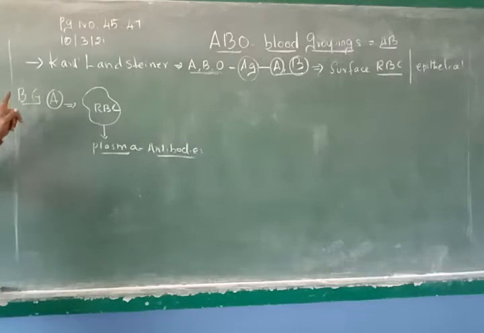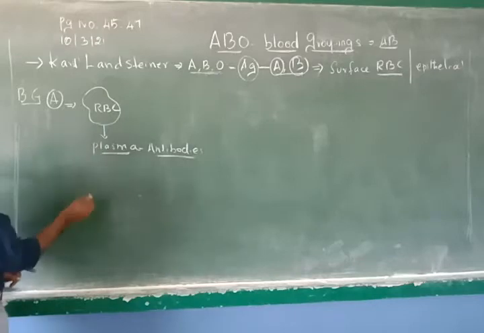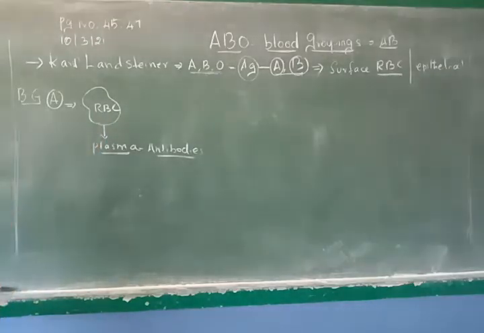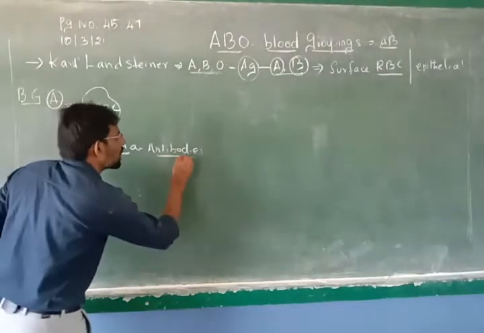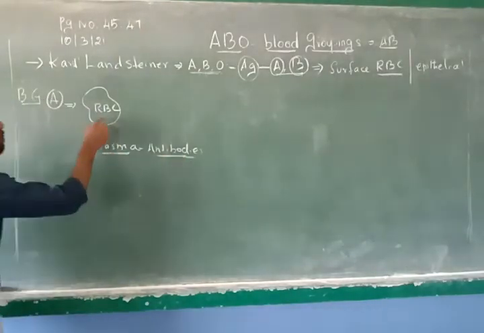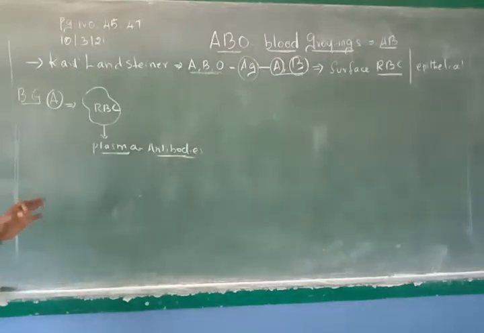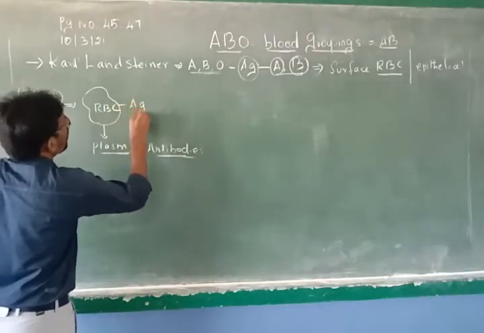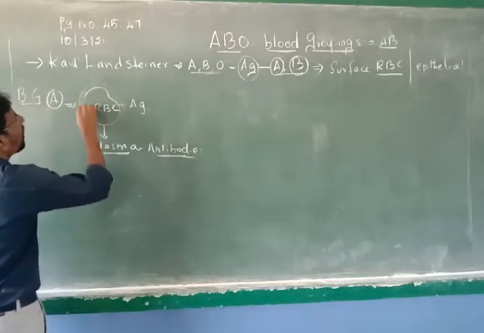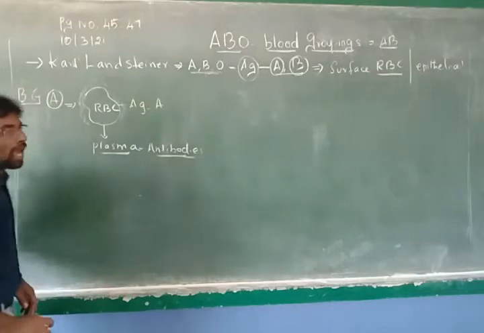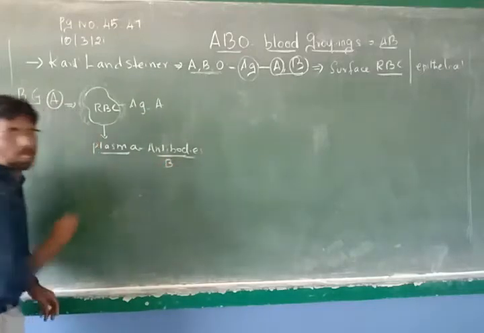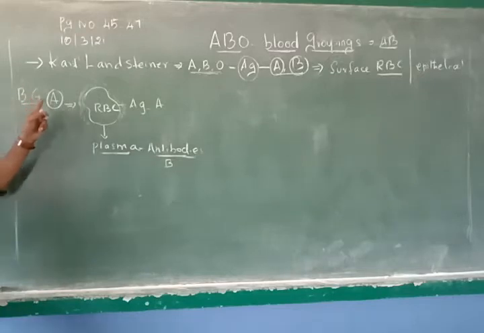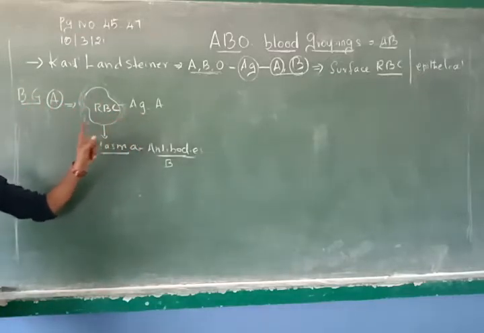The blood group: for the person who has A blood group, in this blood, two parts we are going to focus on. One is the RBC, another one is the plasma. Always the antibodies are present inside the plasma, and the RBC comes under antigen. RBC is an antigen. Now the person who has blood group A will have an antigen on the surface of the RBC. He will have an antigen called A antigen, and the antibody will be B antibody. So a person who has A blood group: antigen is A, antibody is B.